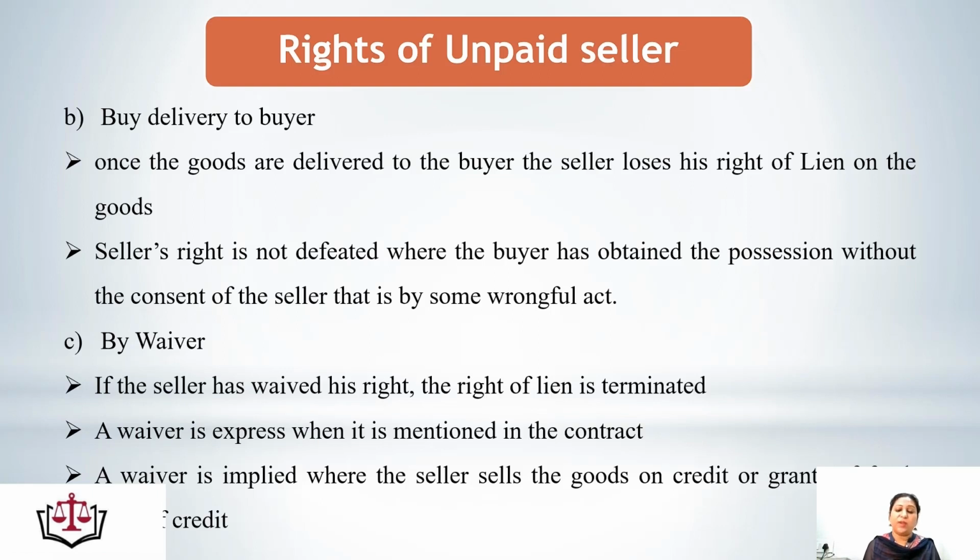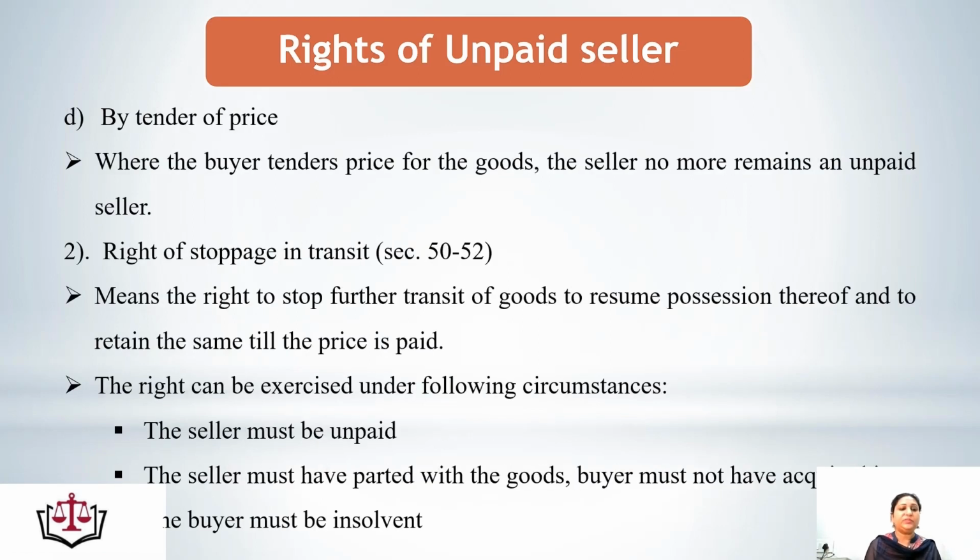So when the seller has given fresh terms of credit on the goods, he has lost his right of lien on the goods. By tender of price means when the buyer tenders price for goods, the seller no more remains an unpaid seller, and when the seller is not an unpaid seller, he cannot exercise his right of lien.